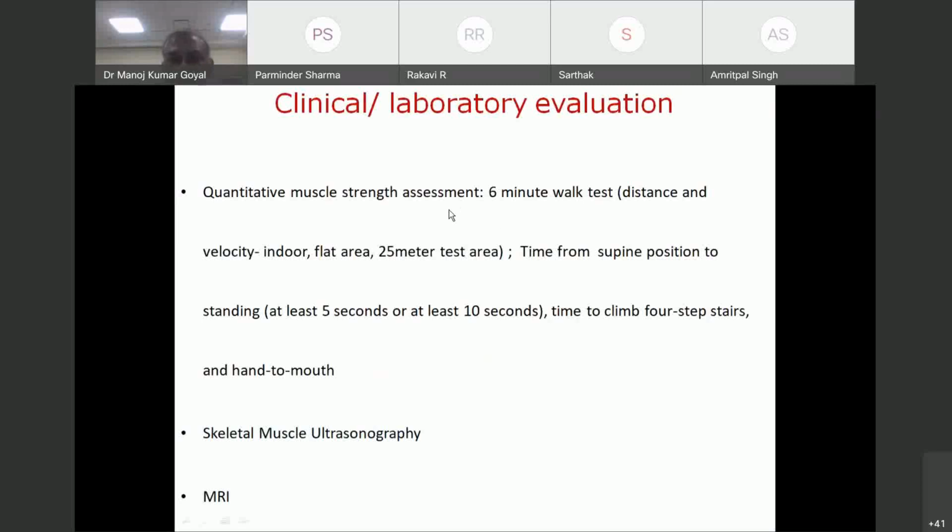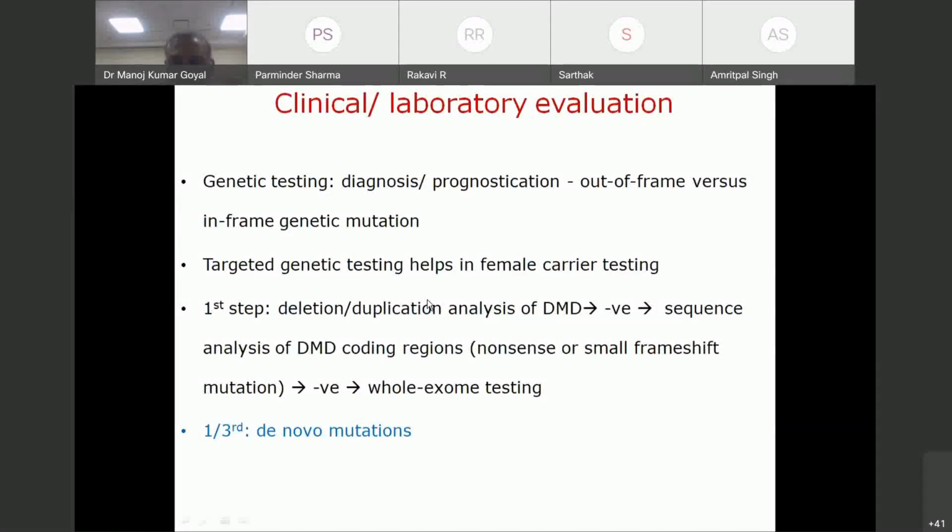So regarding further laboratory evaluation, we purposefully skip this slide. Now, genetic testing is very important. Why? Not only for diagnosis, but also for prognostication. It can yield out of frame mutations versus in frame genetic mutations. Okay, and we can prognosticate, okay, this boy is likely to be wheelchair bound by 12 or 13 years of age, or maybe he continues to walk beyond 16 years of age. Every lab has its own protocol of doing genetic testing when we send for DMD, and they follow it.